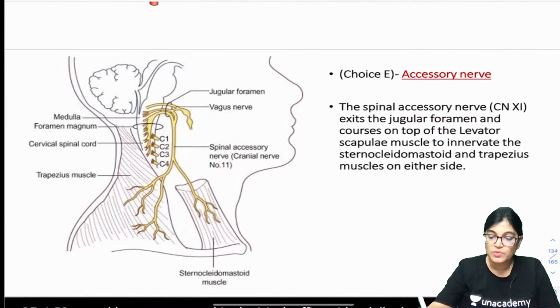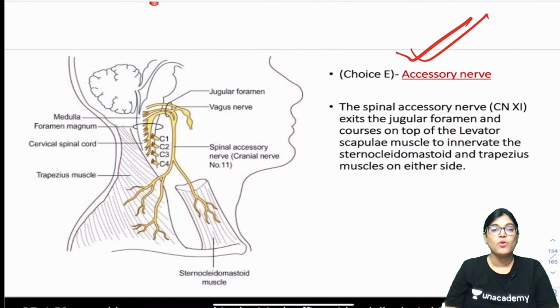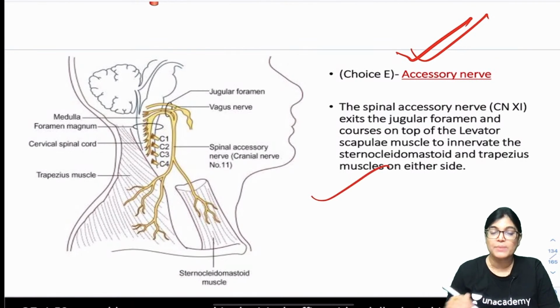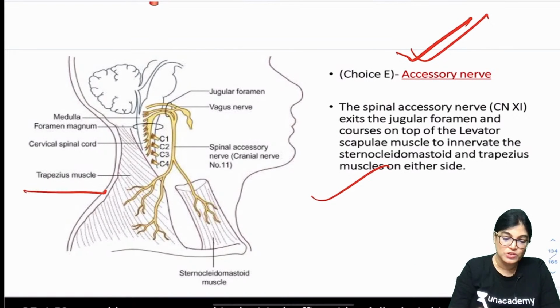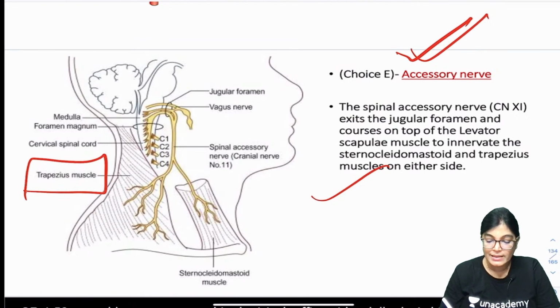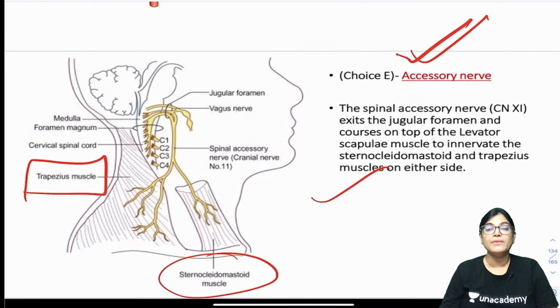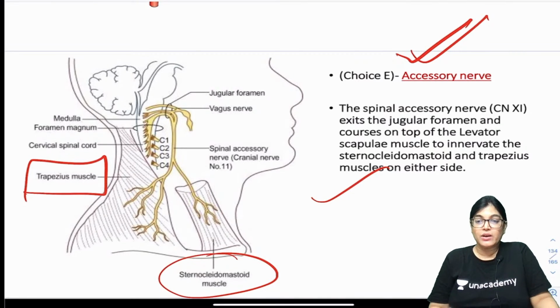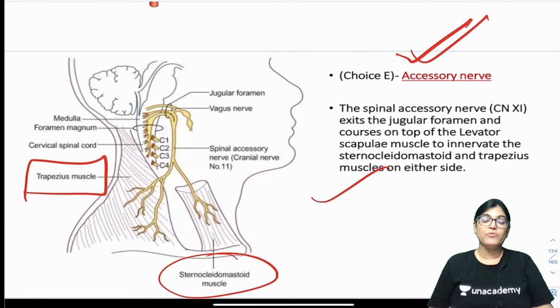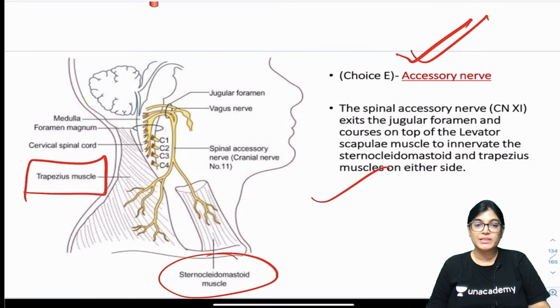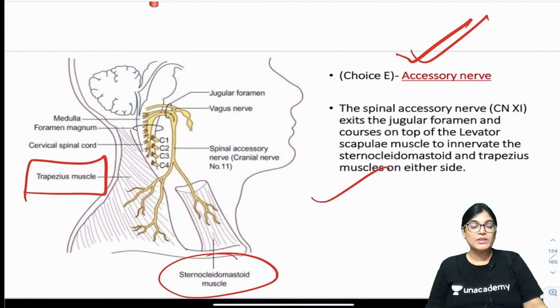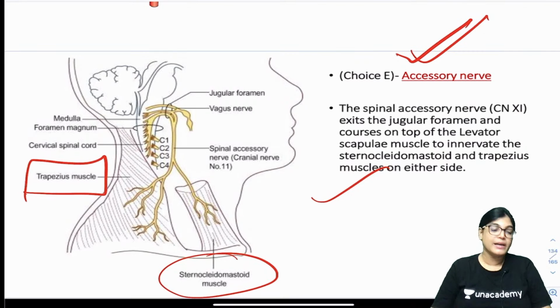Now, one of the options was accessory nerve. We already know the accessory nerve traverses the jugular foramen and supplies two muscles: the sternocleidomastoid and the trapezius. If these muscles are involved, the patient will have difficulty shrugging the shoulder, neck movement will be affected, and overhead abduction will be involved. But none of these was mentioned in this MCQ, so this can't be the correct answer.